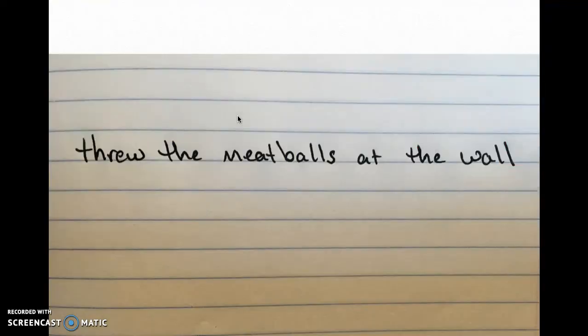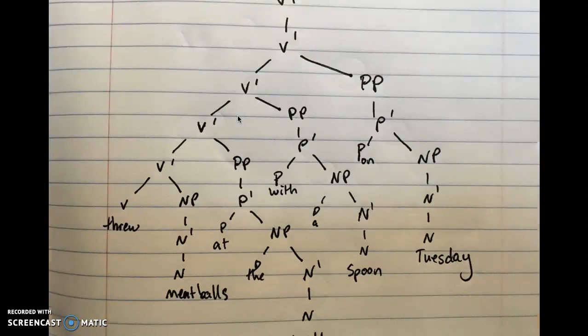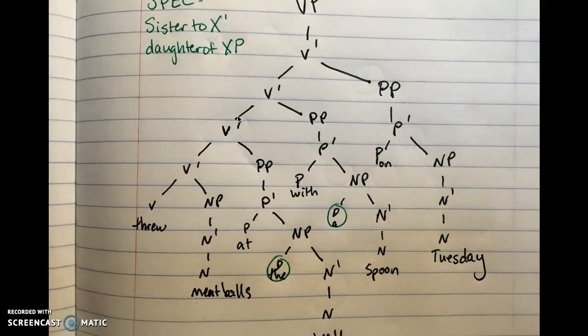How about this? Threw the meatballs at the wall with a spoon on Tuesday. Oh, okay. Well, this tree only has two specifiers, the and the, right? You got it. Yeah, absolutely. You see, those are the only two that are going to be occupying the specifier position, being daughters to the phrases and sisters to the heads. Okay, well, how about complements and adjuncts?